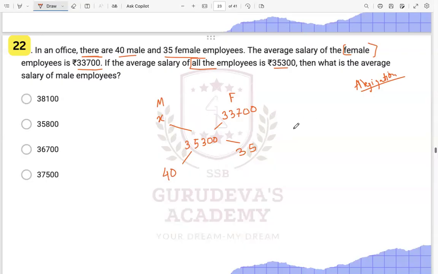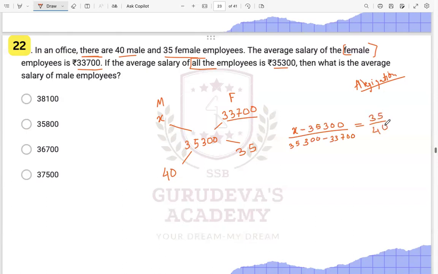So we will write X minus 35300 upon 35300 minus the smaller quantity, that is 33700, is equal to this: X minus this is 35 and this minus this is 40.